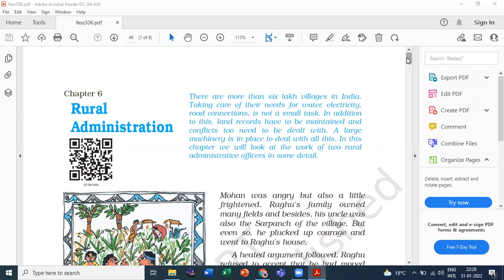Today I am going to discuss the question answer of the Civics Class 6, Chapter 6, Rural Administration. So it's a very interesting chapter. You will know about very grassroots level administration here.